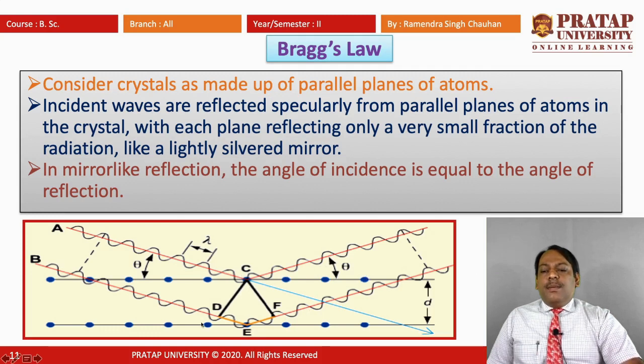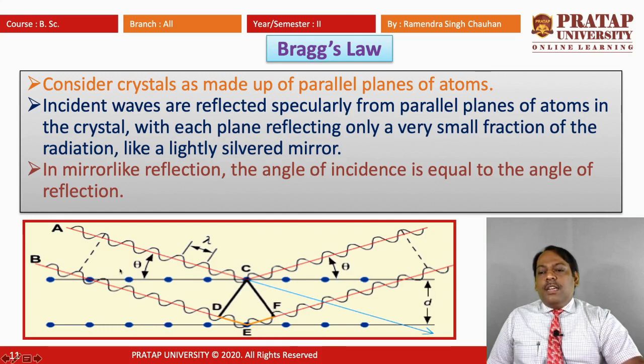So the path difference can be considered between D to F, that is DE plus EF. From here we can find the path difference, and on the basis of this path difference the lattice spacing d can be determined, or using d, because d is constant, the path difference can be determined.